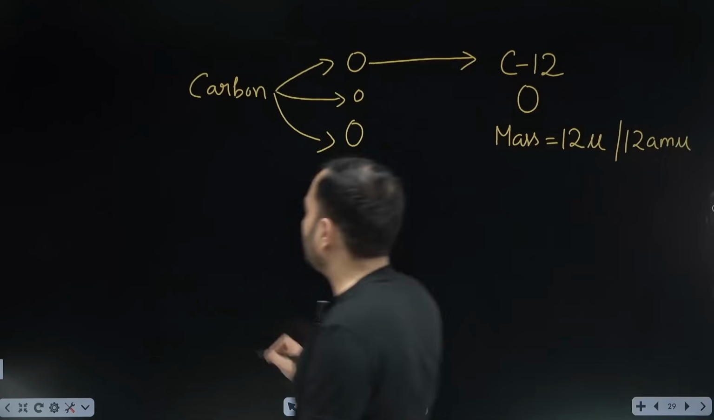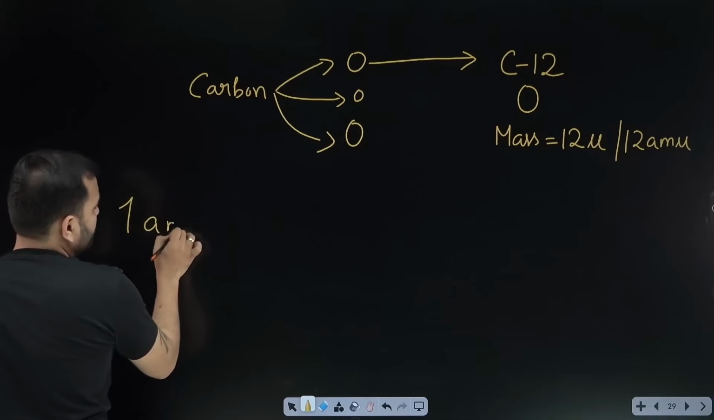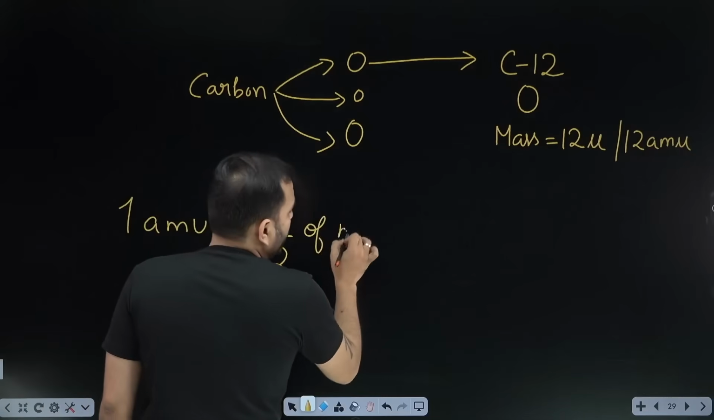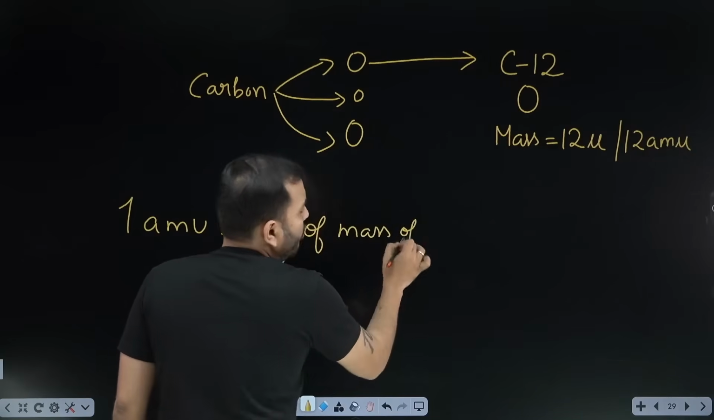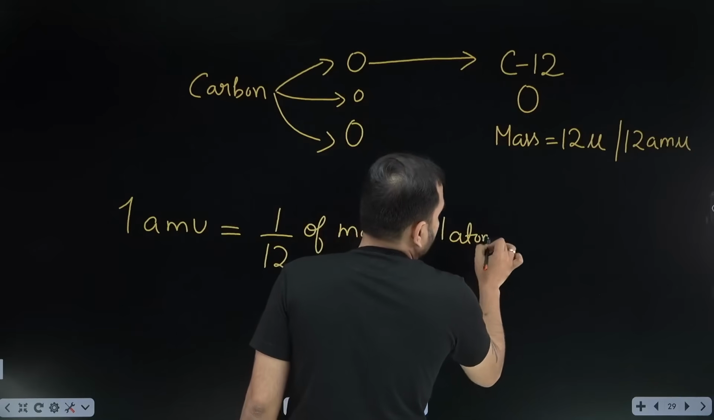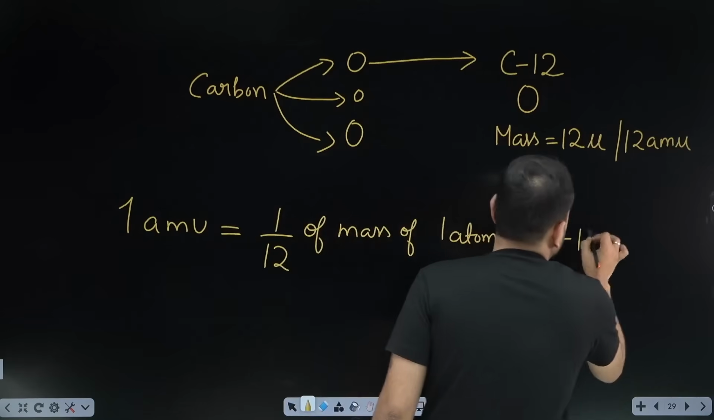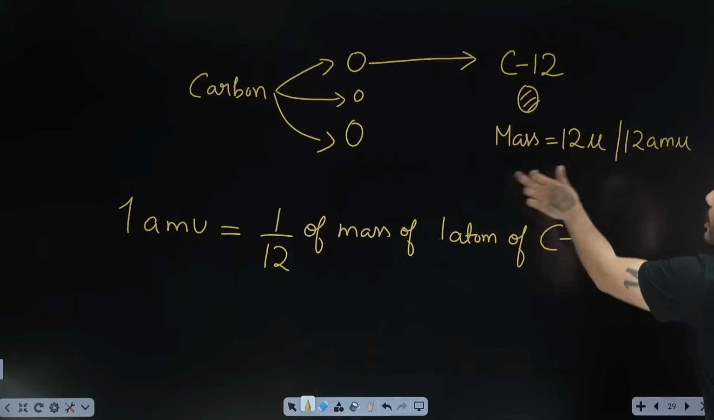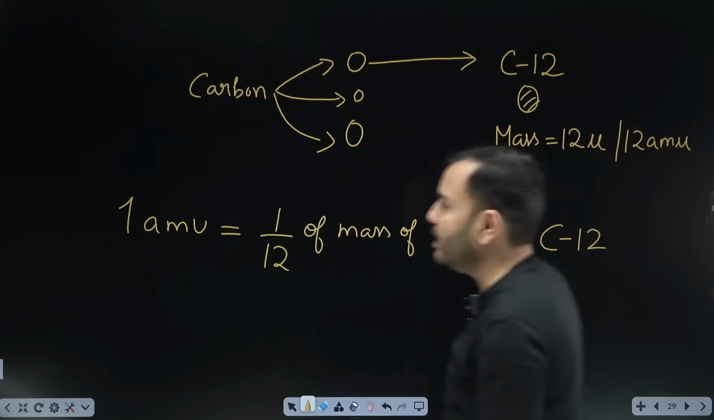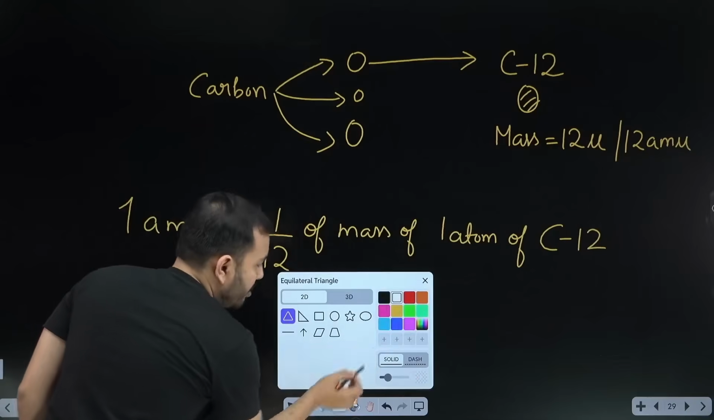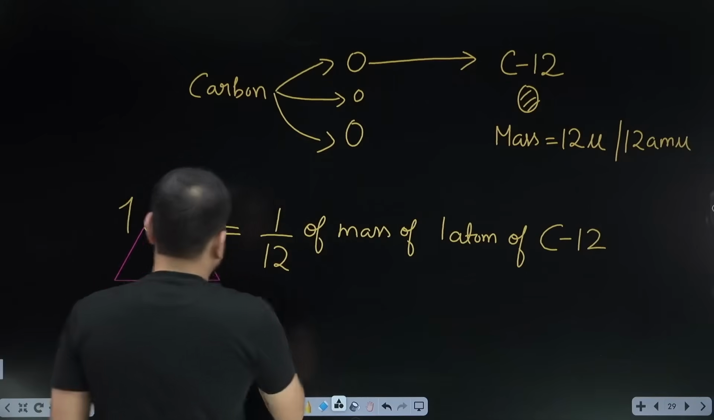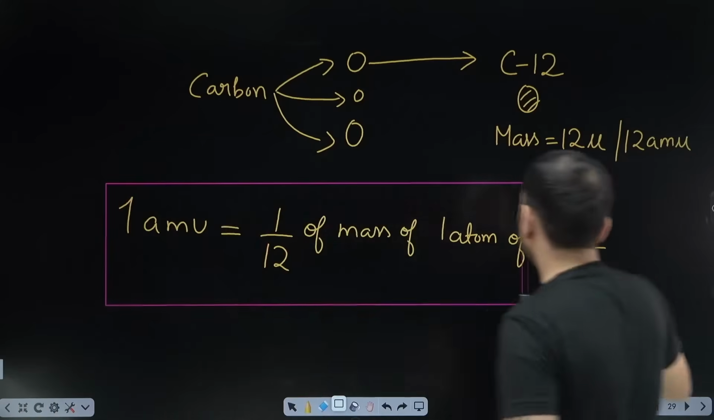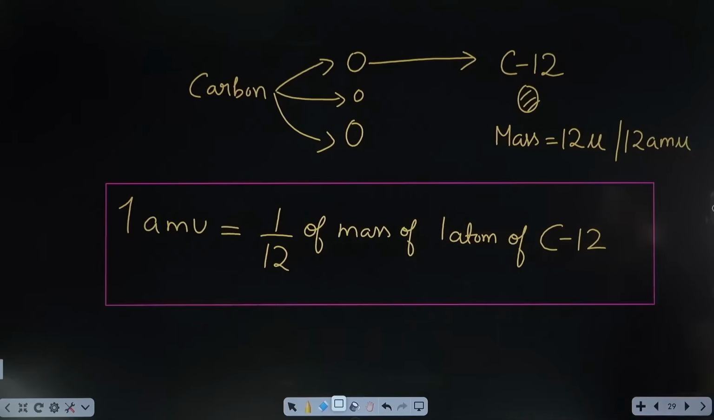Now I have to define 1 AMU. So what will be 1 AMU? 1/12 of the mass of one atom of C12. C12 is a particular type of carbon atom whose mass is considered to be 12 AMU. From here, what will be the definition of 1 AMU? 1 AMU is 1/12 of the mass of one atom of carbon 12.